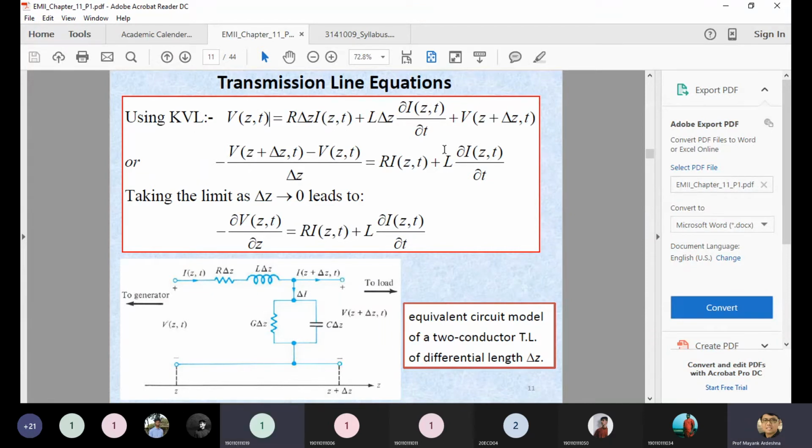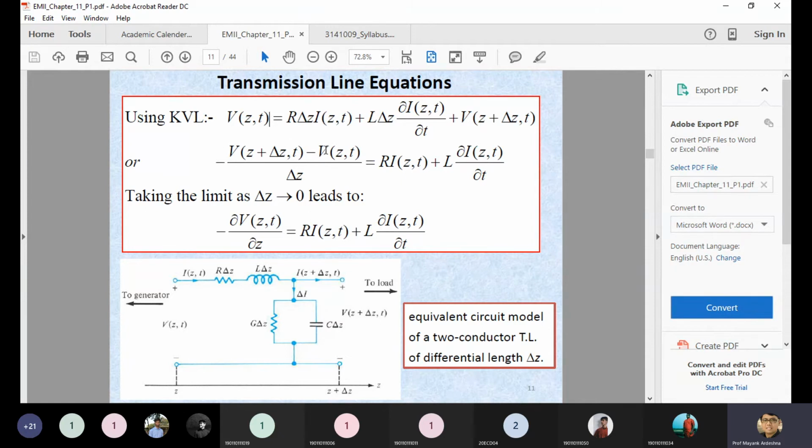No, sir. Okay. Now, how can we solve this equation? You can see the left hand side is the potential at some location, location Z. On the right hand side you also get one equation which has a potential at a different location, meaning Z plus delta Z. So from the right hand side we are moving V(z plus delta z, t) to the left hand side. It becomes a minus, and to make it positive they just separate out the minus over here.